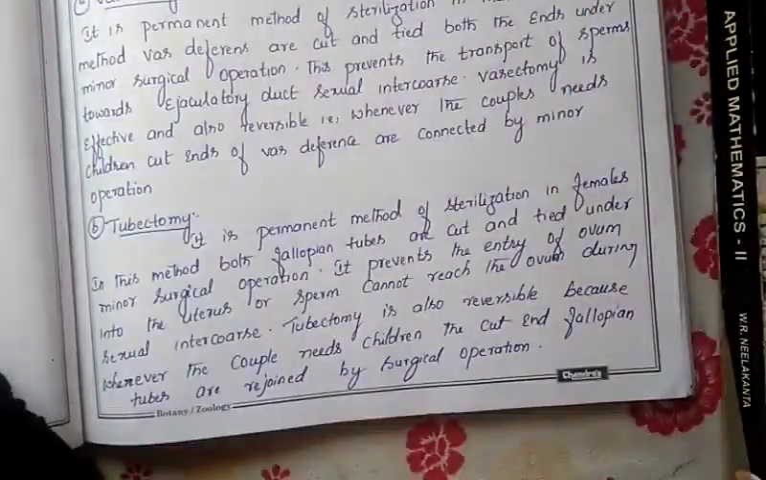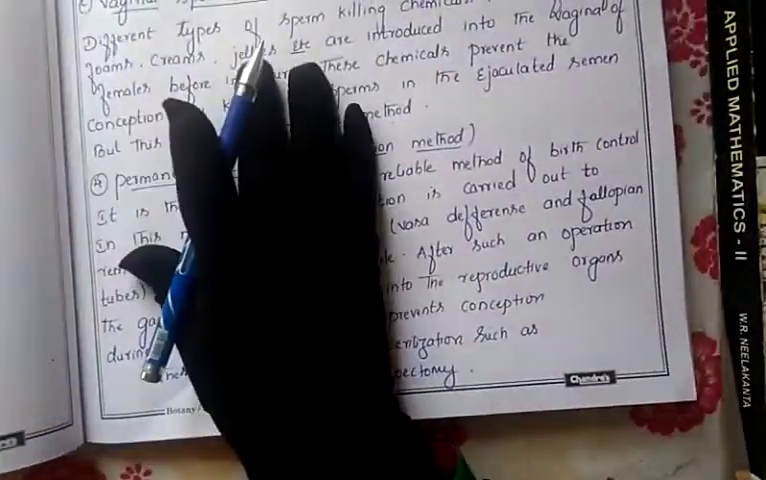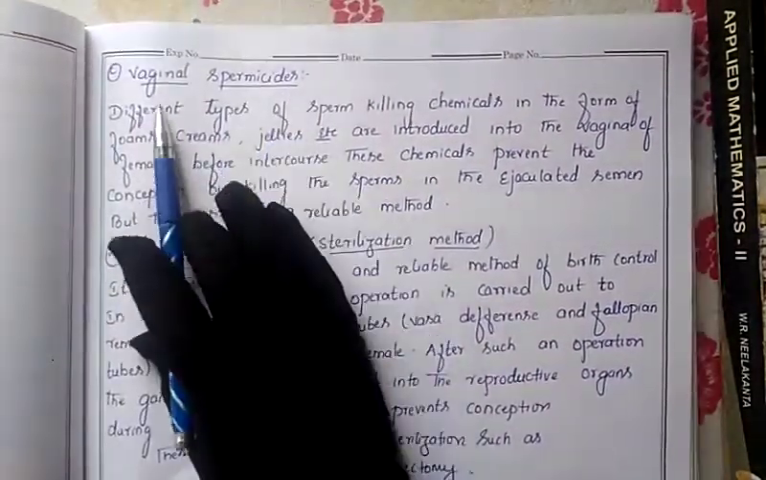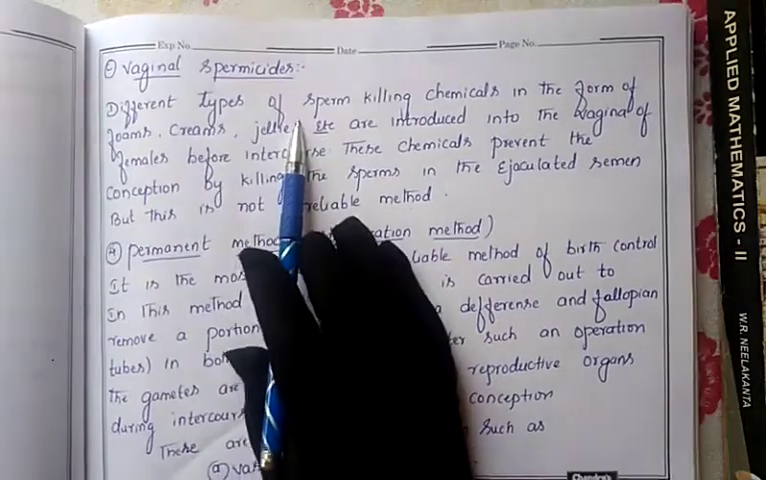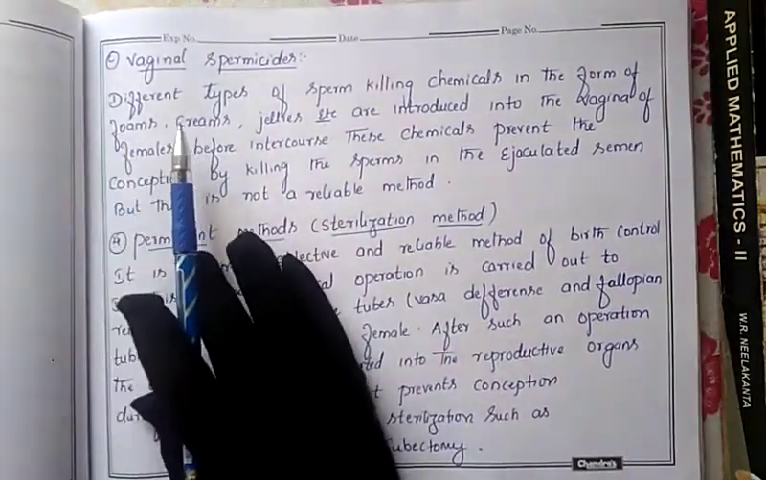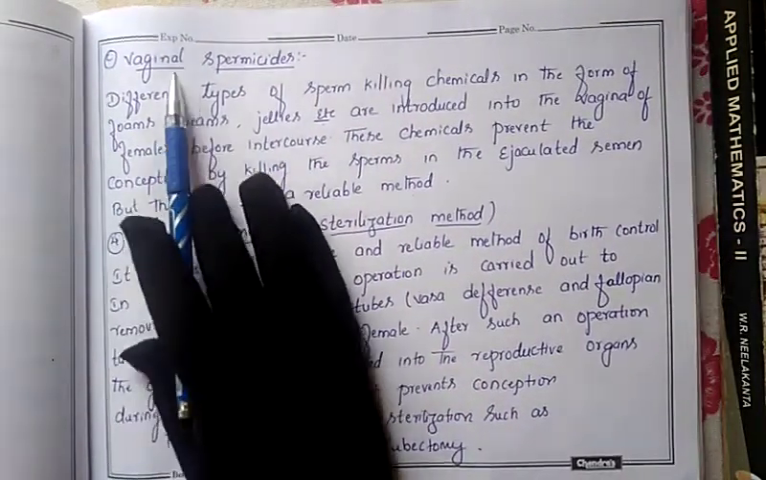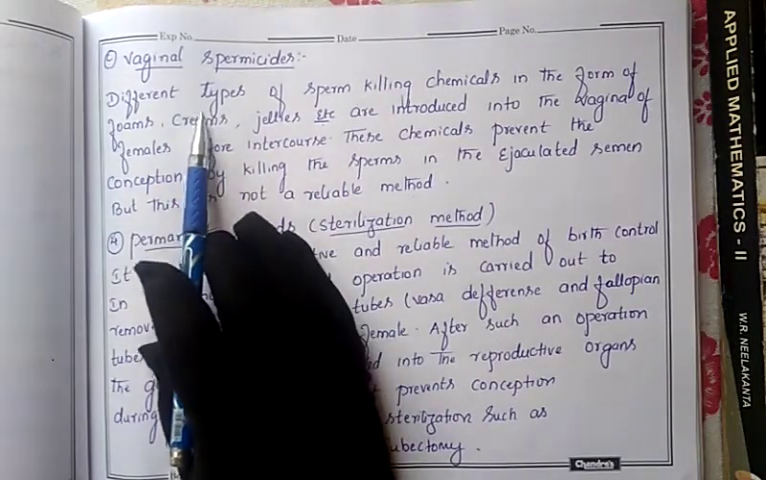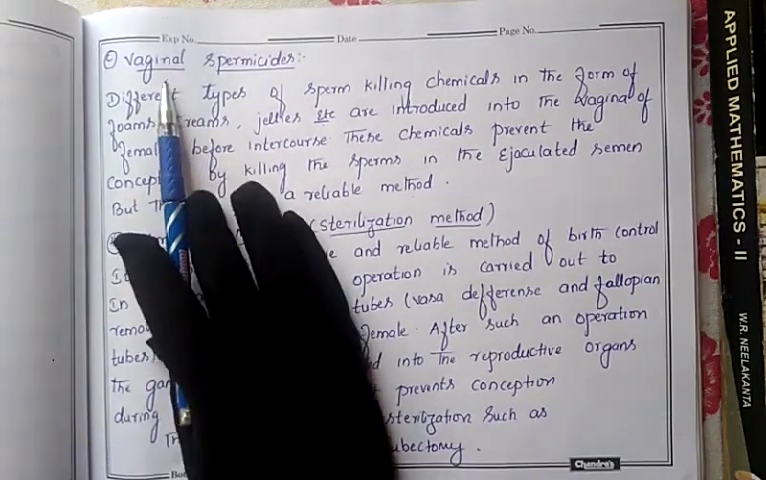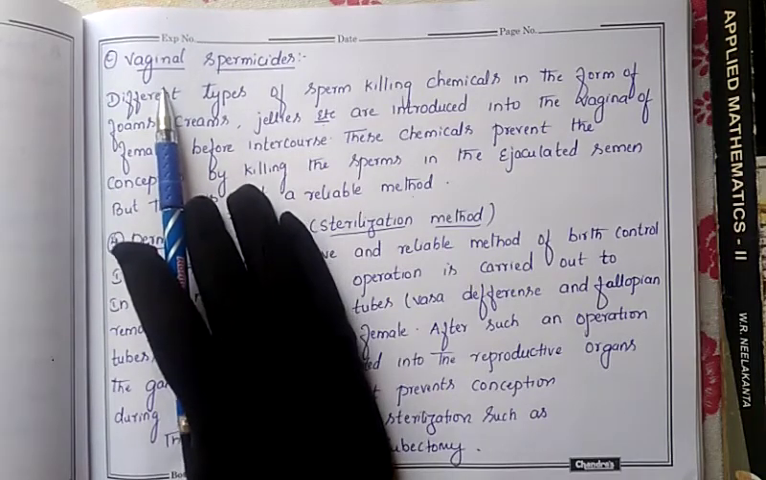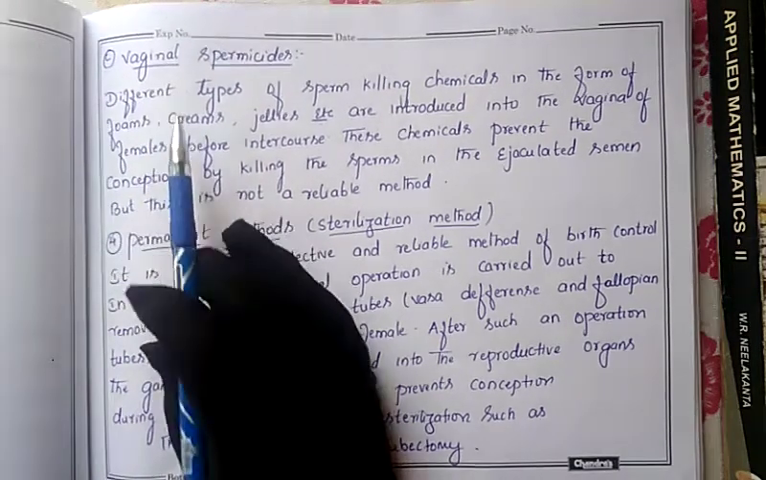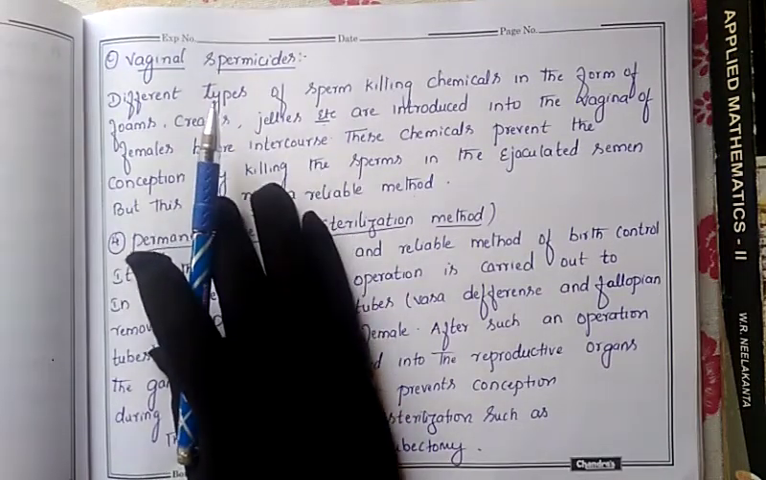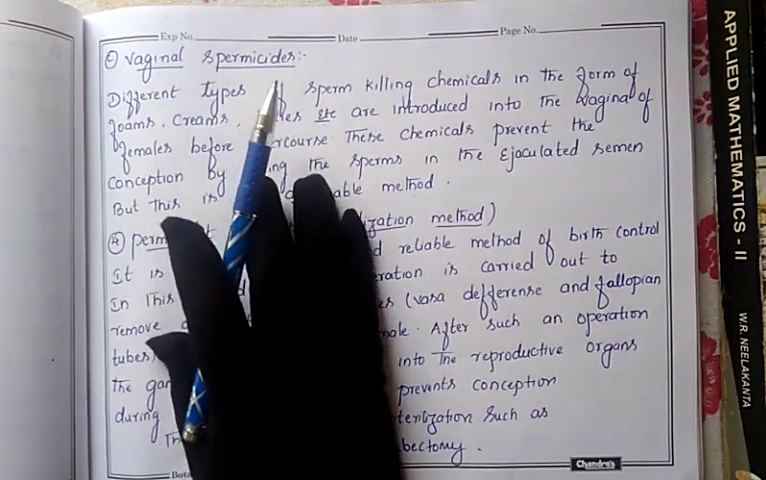The third type is vaginal spermicide. This is another type of chemical method, where different chemicals are used in order to kill the sperms. These chemicals are applied by the female on the vagina portion during the time of intercourse. The female has to apply these chemicals on her vagina, and then she can go for the intercourse.